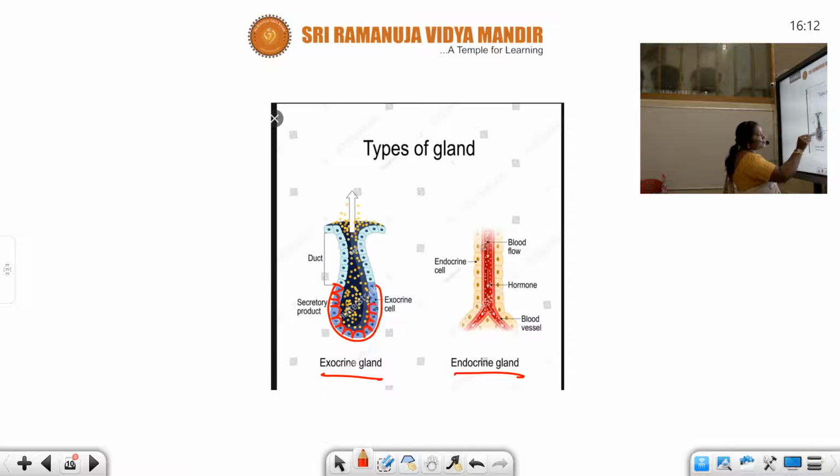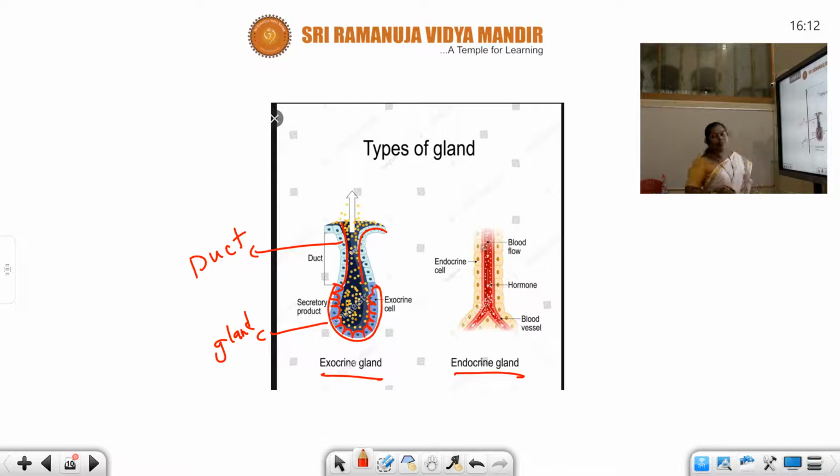I mean to say, this is the gland, and this gland in turn has a connection with a duct. So, this diagram is proof that an exocrine gland secretes secretions through the duct. So, it is the duct. Okay, I think the duct can store the particular secretions for a while. That is in the case of exocrine.